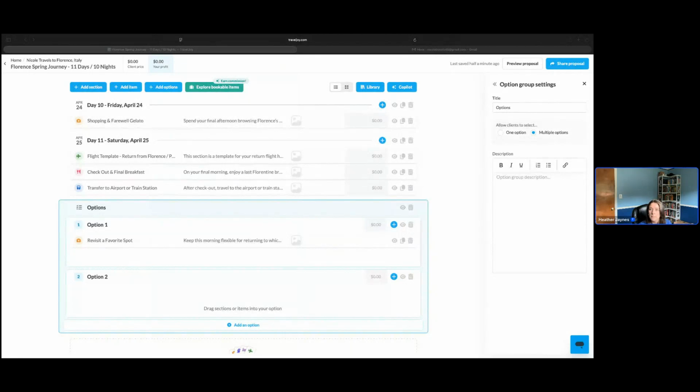All right, the most recent question that came in: I wanted to create a sample itinerary that I can post on my webpage to promote travel. Is it better to use a link to a smart proposal or to a travel itinerary? If so, is there a way to modify this so it is generic and does not have questions, etc. on this? So this is a great question.